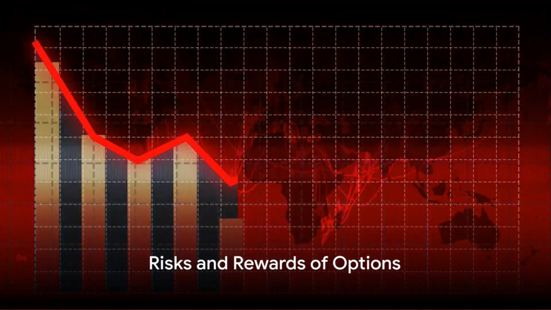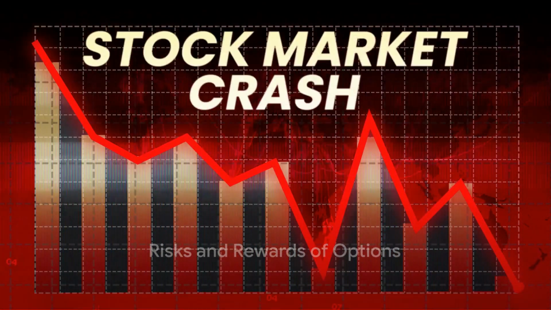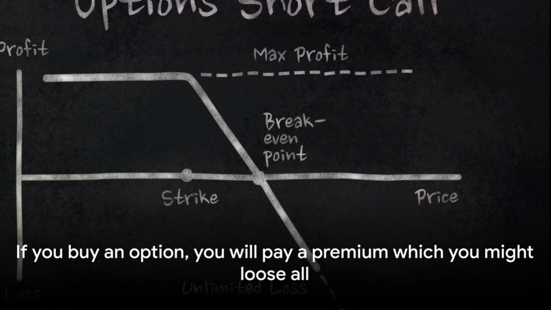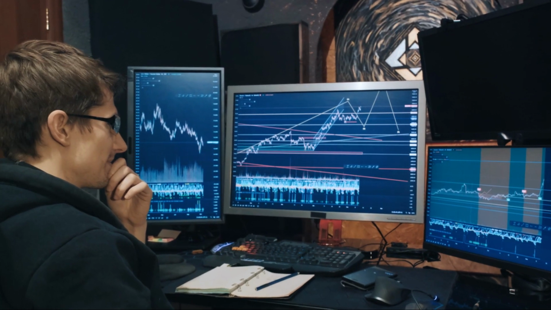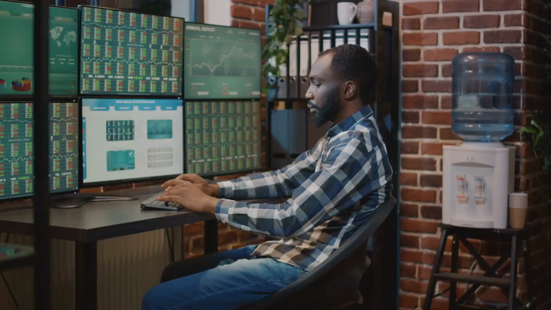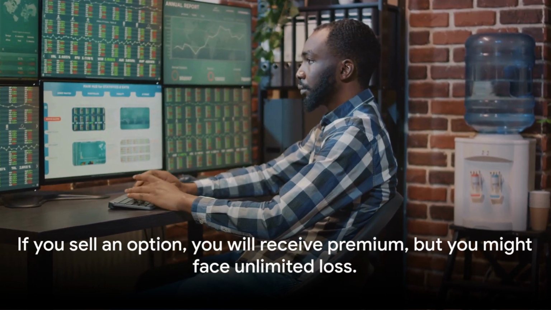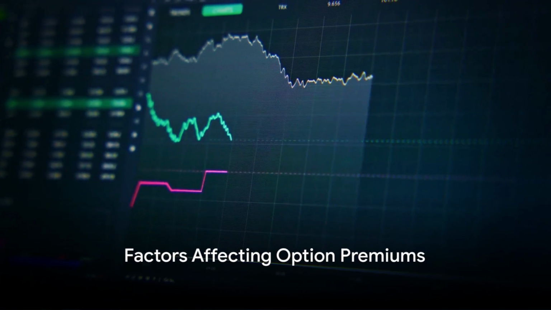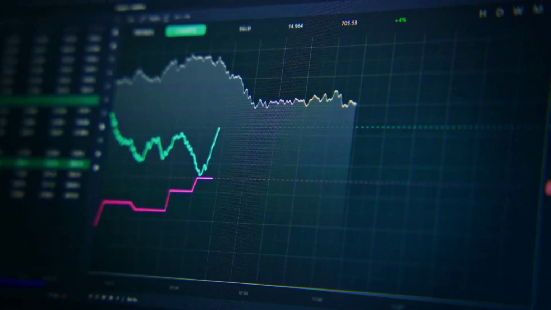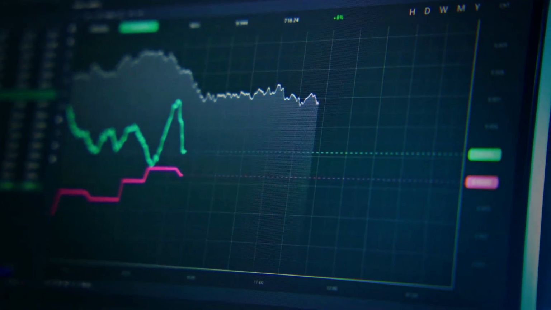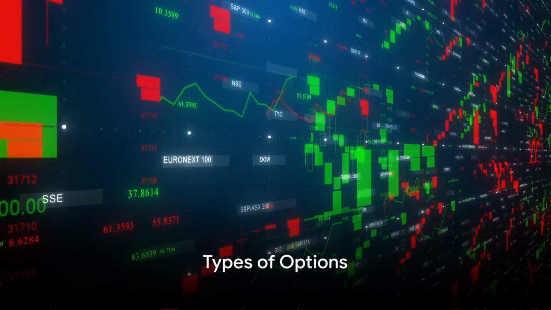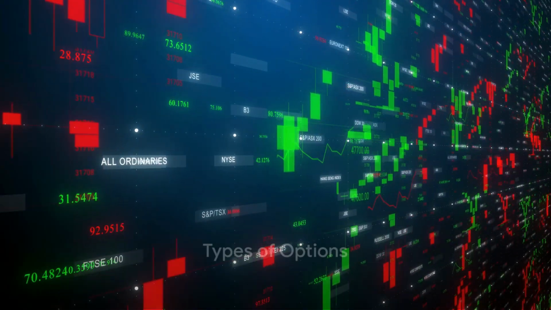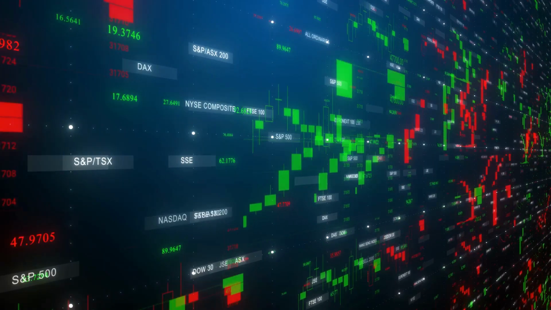It's important to note that options carry a high degree of risk. The buyer could lose the entire premium if the price of the underlying asset doesn't move in the direction they anticipated. On the other hand, the seller of an option could face unlimited losses. The value of an option's premium is influenced by factors such as the time until expiration, the strike price agreed upon, and the volatility of the underlying asset. Options are traded on regulated financial markets, providing transparency in prices and trading methods.